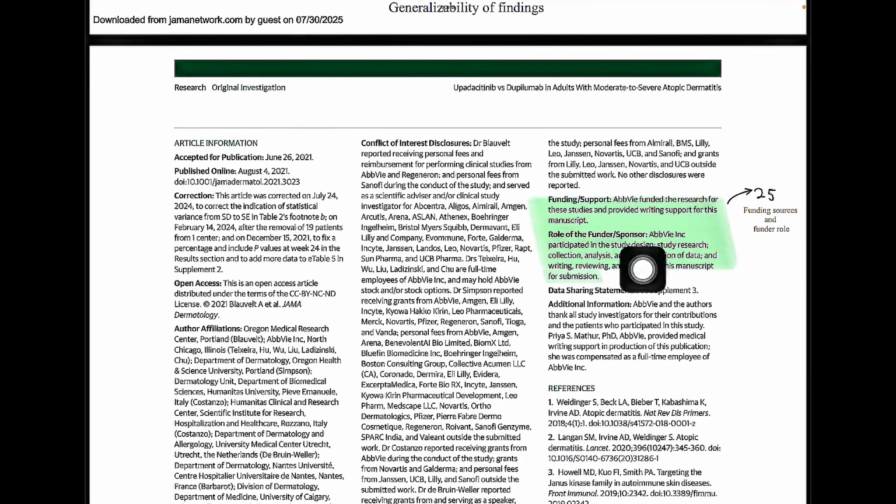Role of the funder or sponsor: AbbVie participated in the study design, study research, collection, analysis, and interpretation of data, and writing, reviewing, and approving this manuscript for submission. This is point 25, funding source and funder role.